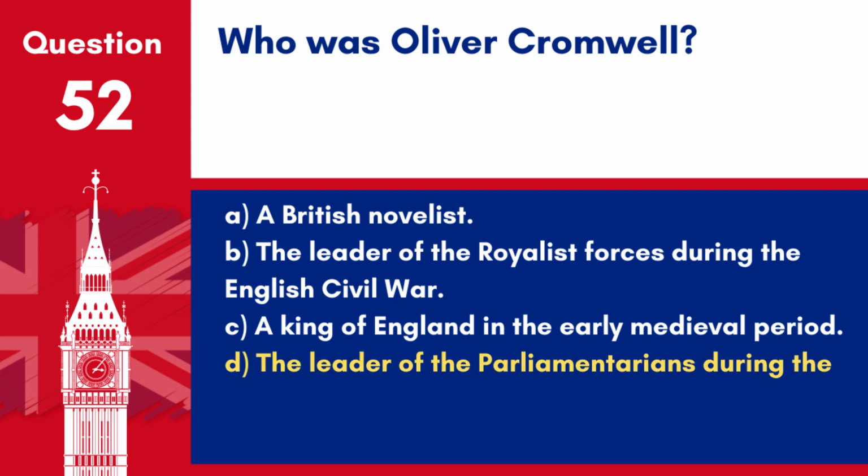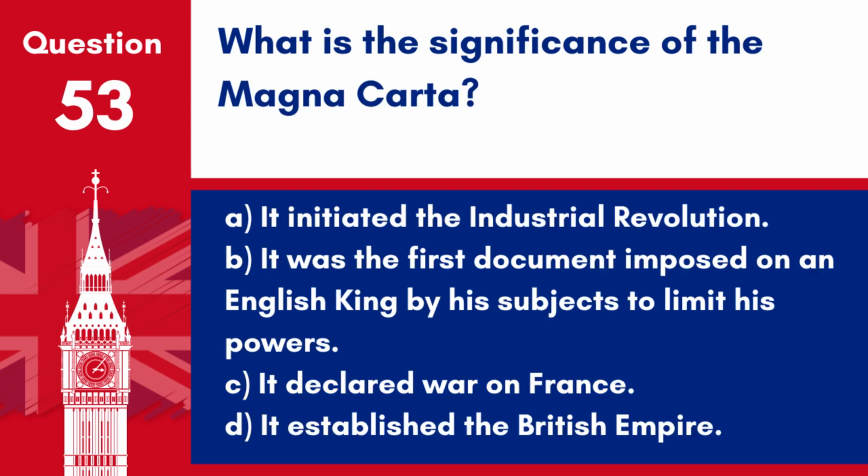Answer: D. The leader of the Parliamentarians during the English Civil War and later Lord Protector. Oliver Cromwell was a key figure in the English Civil War and ruled as Lord Protector after the monarchy was temporarily abolished. Question 53. What is the significance of the Magna Carta?